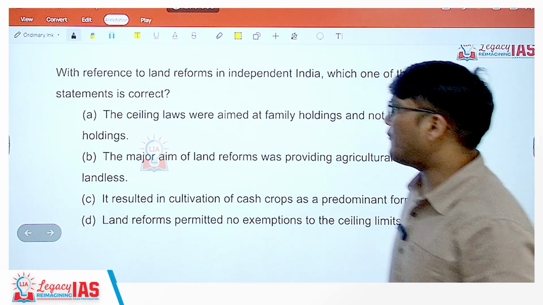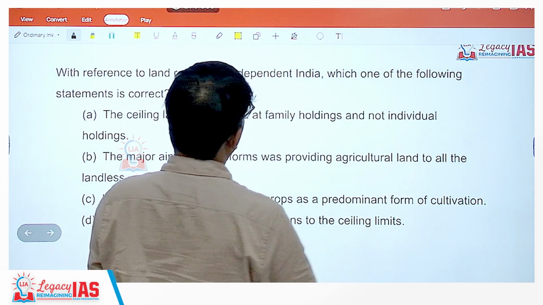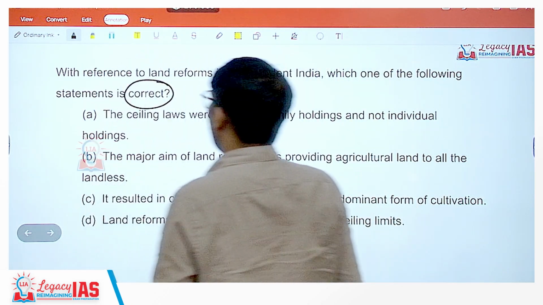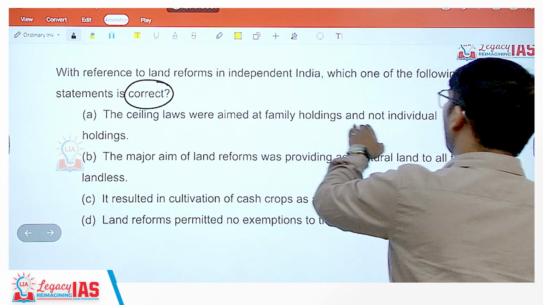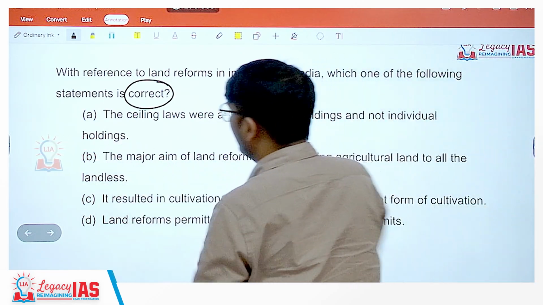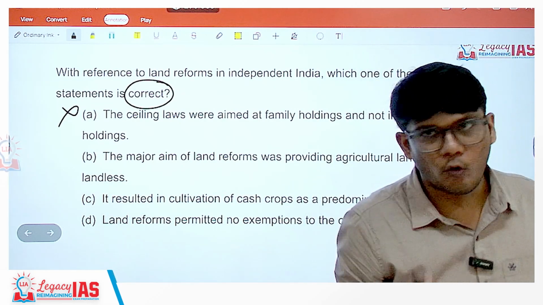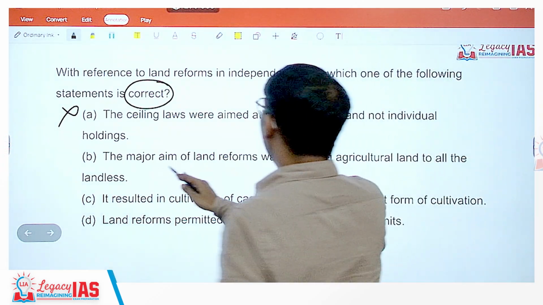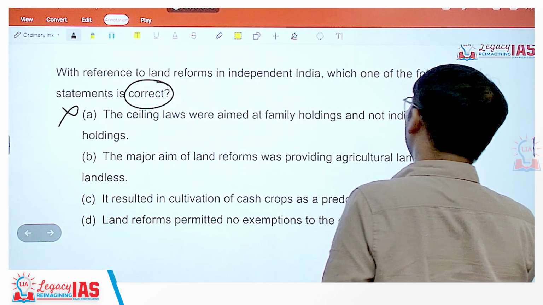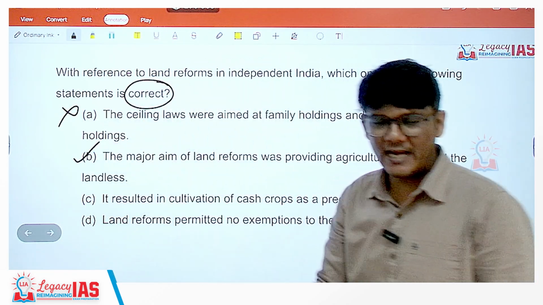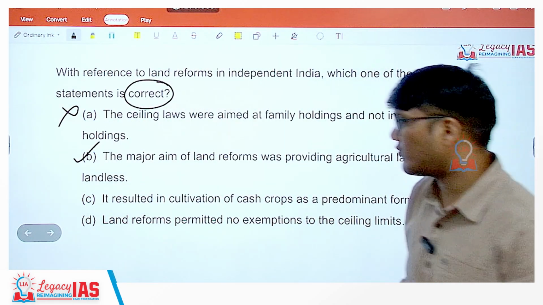Next, with reference to land reforms in independent India, which one of the following statements is correct? The ceiling laws were aimed at family holdings and not individual holdings. Wrong. It was aimed at family as well as individual holdings. The major aim of land reform was providing agricultural land to all the landless. Yes, this was the major aim, but still let us see other options as well.